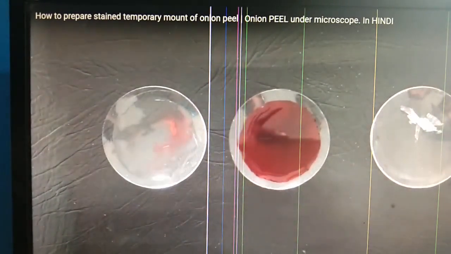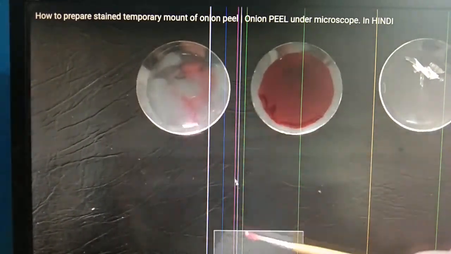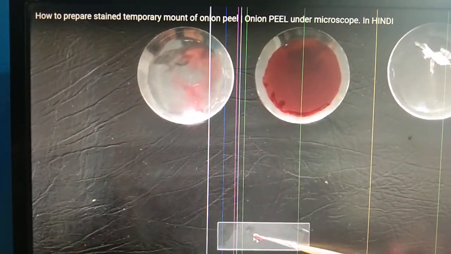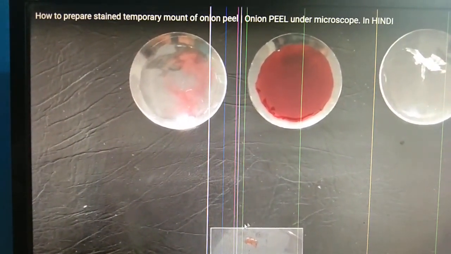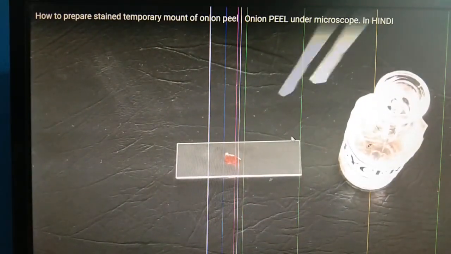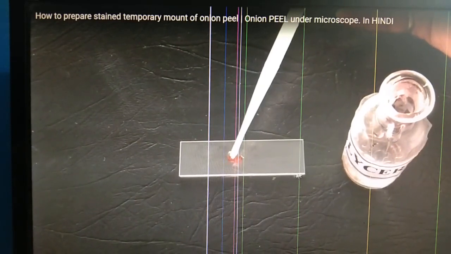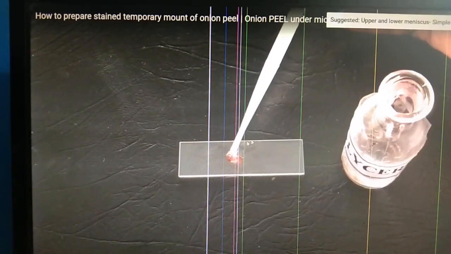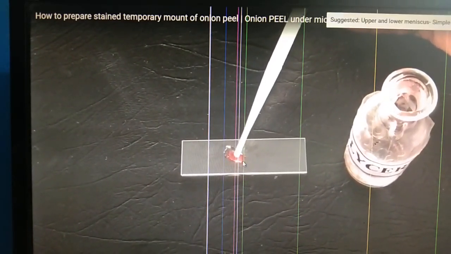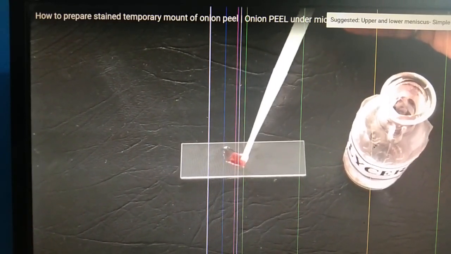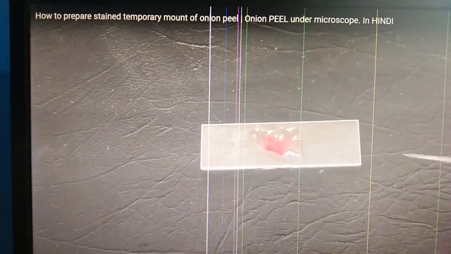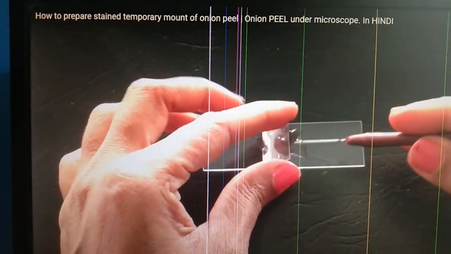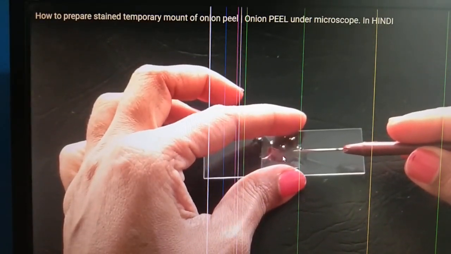Now from the water, this onion skin is put on the slide. This is called a slide. Now after putting this onion skin on the slide, it is covered with the help of a cover slip. See, this is the cover slip, which is very thin.